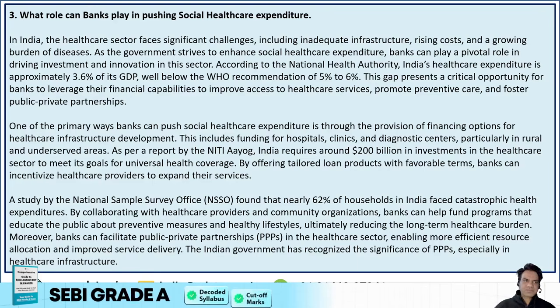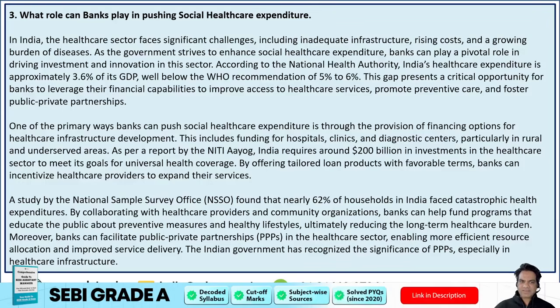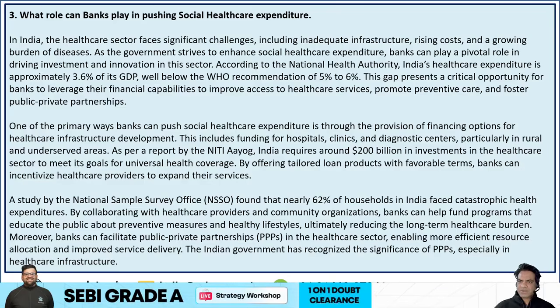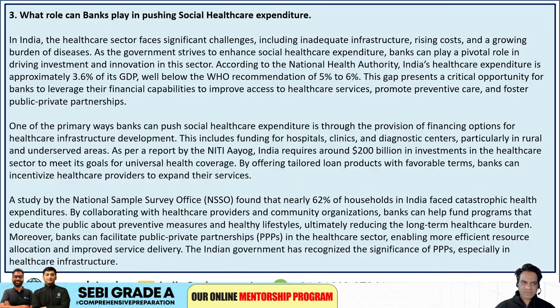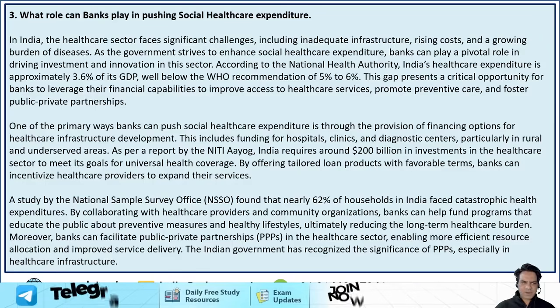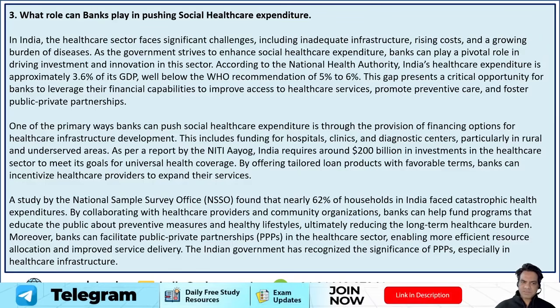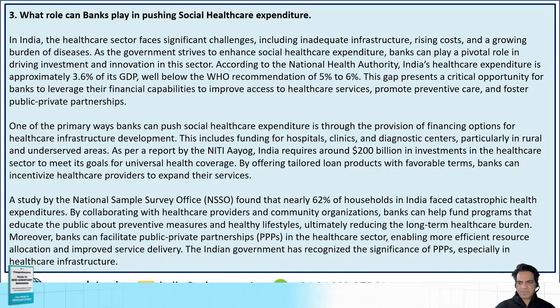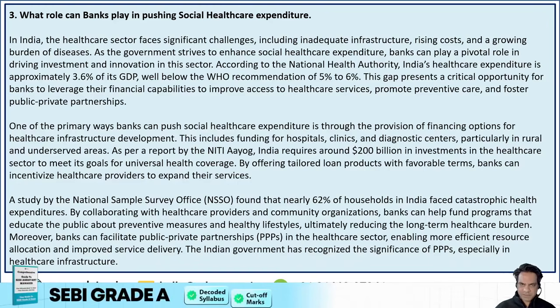The third topic was, what role can banks play in pushing social healthcare expenditure? Now, in India, the healthcare sector faces significant challenges, including inadequate infrastructure, rising costs, and a growing burden of diseases. As the government strives to enhance social healthcare expenditure, banks can play a pivotal role in driving investment and innovation in this sector. According to the National Health Authority, India's healthcare expenditure is approximately 3.6% of its GDP, well below the WHO recommendation of 5 to 6%. Now, this gap presents a critical opportunity for banks to leverage their financial capabilities to improve access to healthcare services, promote preventive care, and foster public-private partnership (PPP) models.